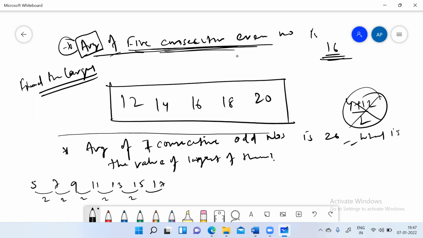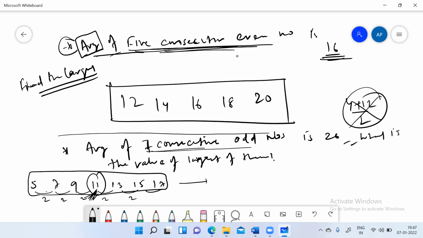And since there are 7 consecutive odd numbers, the average will be the middle value. Because 7 numbers are there, the fourth number from either side will be the average.